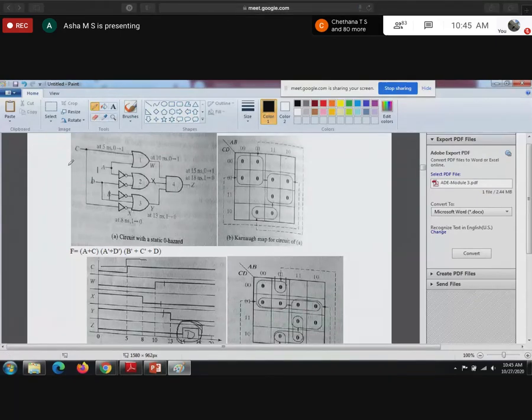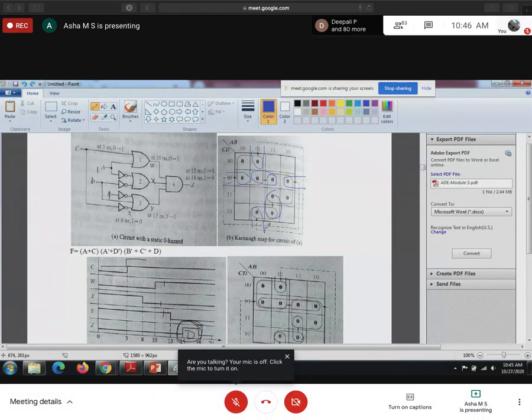See, this is the K-map for this circuit. How many adjacents do we have? Here, two quads and one pair. One adjacent is here, another here, one more here, and one more here. So four adjacents are there, and you need to take all four.